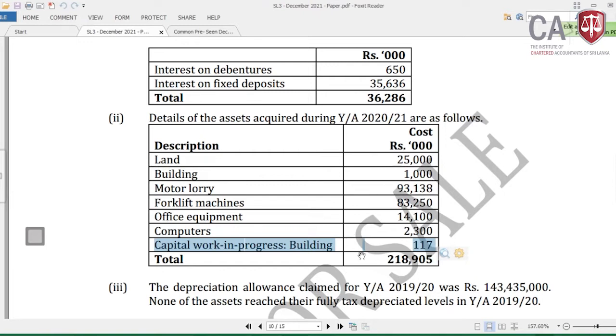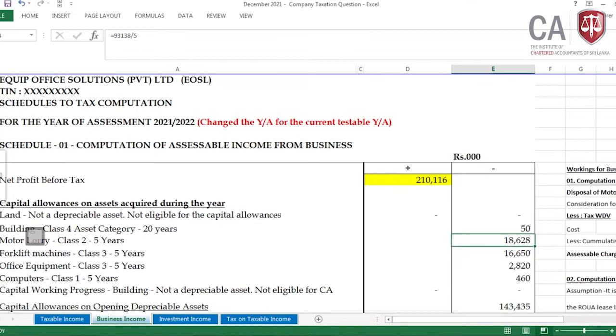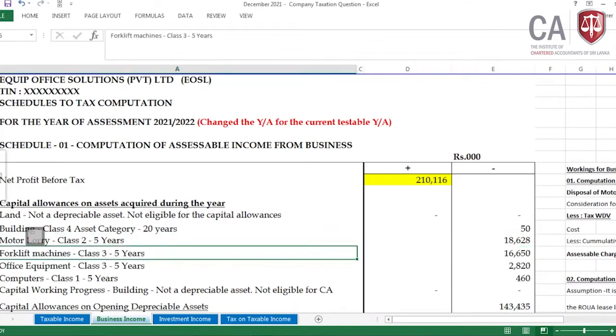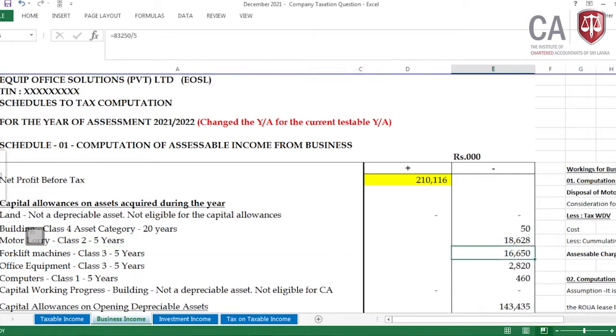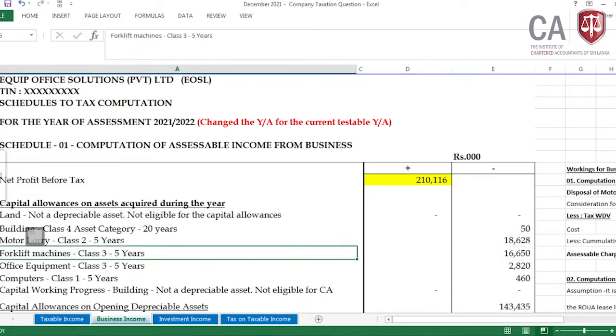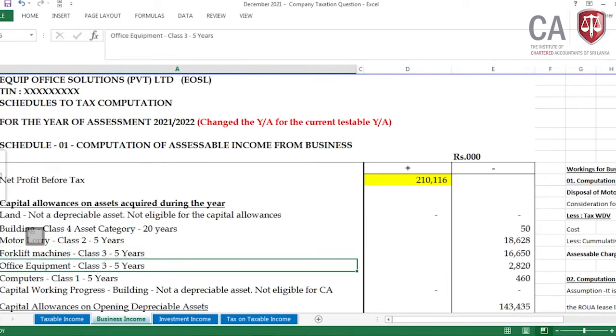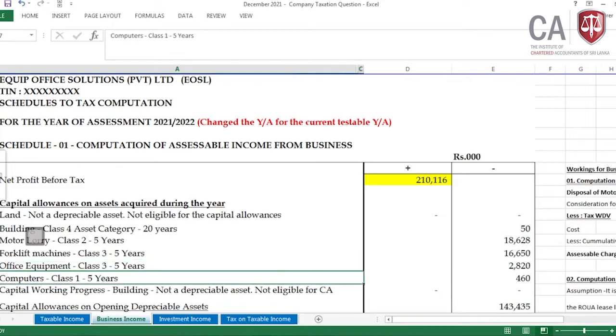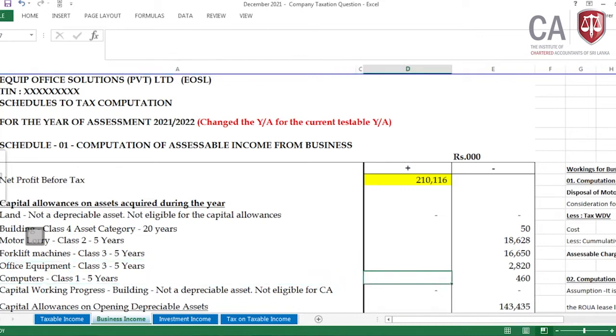93,138. Then the next one is a forklift machine, class 3 asset category, 5 years. We need to provide the capital allowances. Office equipment, class 3 asset category, 5 years. Then 14,100 divided by 5. The computers are class 1 asset category, 5 years. We can provide the capital allowances.